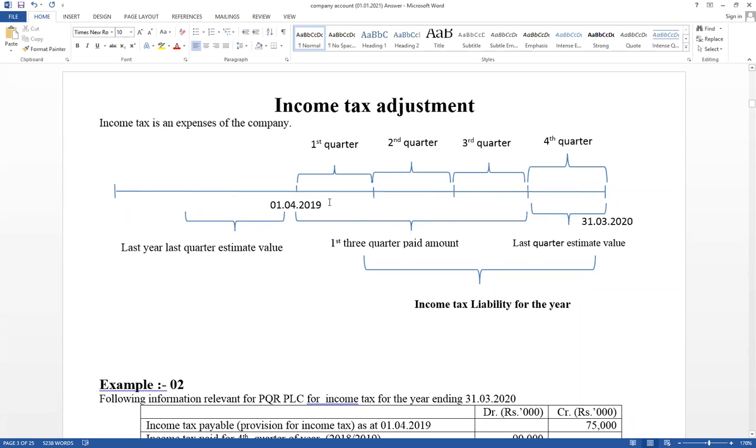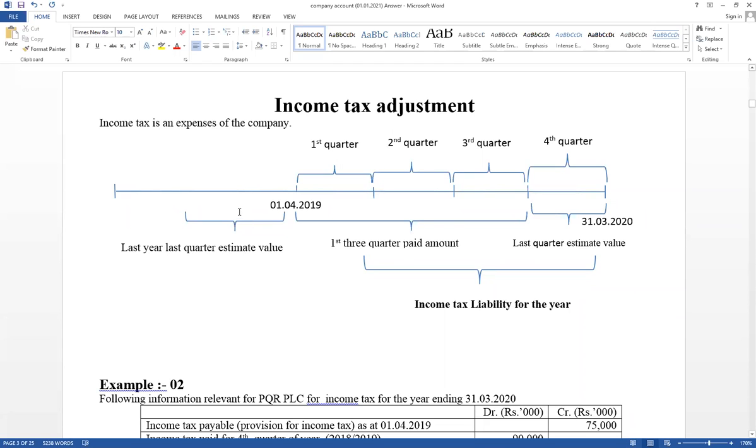Look carefully once more. First quarter income tax is paid in the second quarter, second quarter income tax in the third quarter, and fourth quarter income tax is paid in the first quarter of next year. Likewise, last year's last quarter income tax: previous year last quarter income tax should be paid this year in the first quarter.